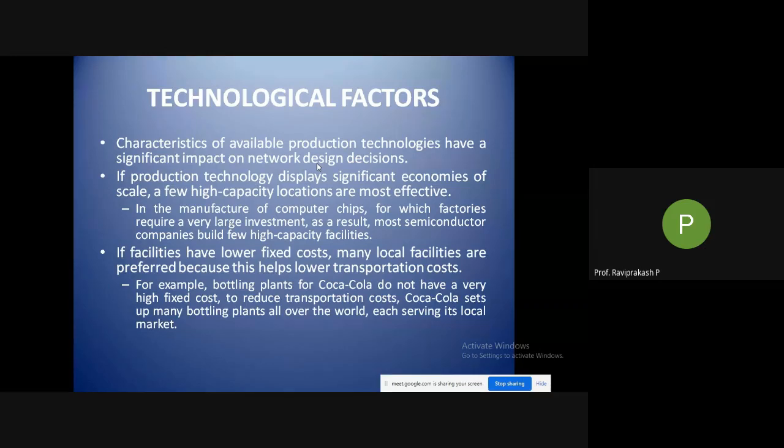So technological factors: we are trying to get the technology into India, where we will be manufacturing these particular chips in future. A recent advancement that I heard of was the collaboration between the IOC, Indian Oil Corporation, and one of the Russian companies, where they are tying up and setting up an aluminium based battery.